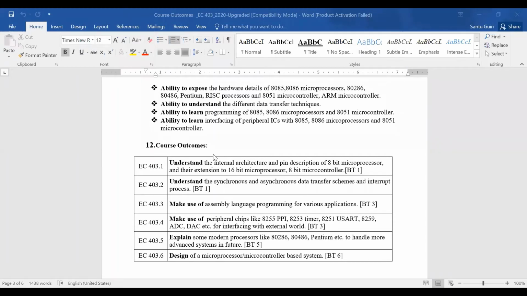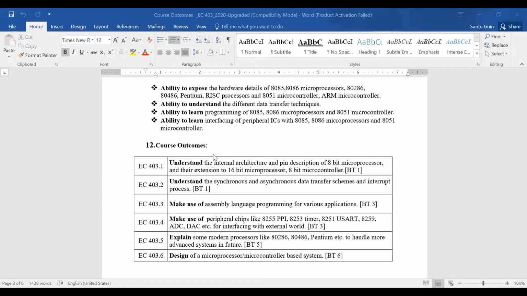Fourth course outcome is to make use of the peripheral ICs. Different peripheral ICs are available, that is 8255 IC, 8253 IC, 8259, ADC, DAC. These ICs are there for interfacing with the external world using the microprocessor or microcontroller. Fifth course outcome is to explain some modern processors like 80286, 486.